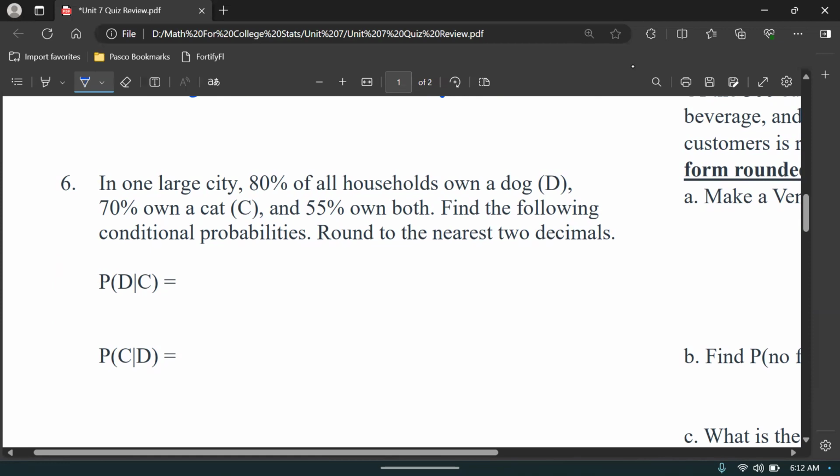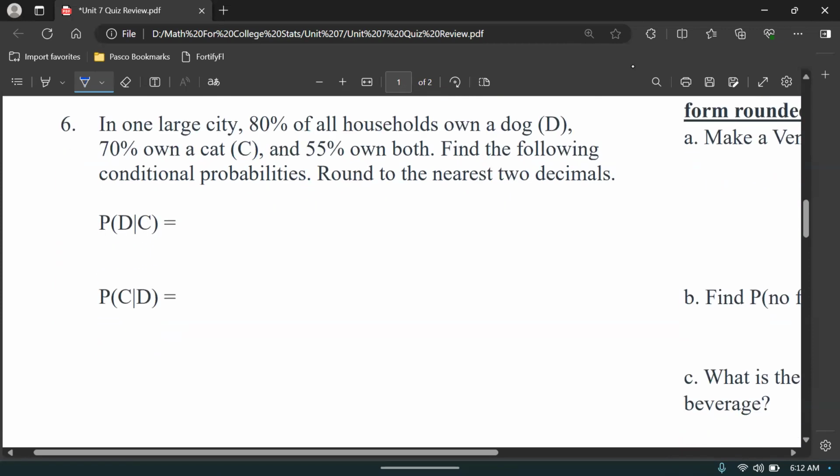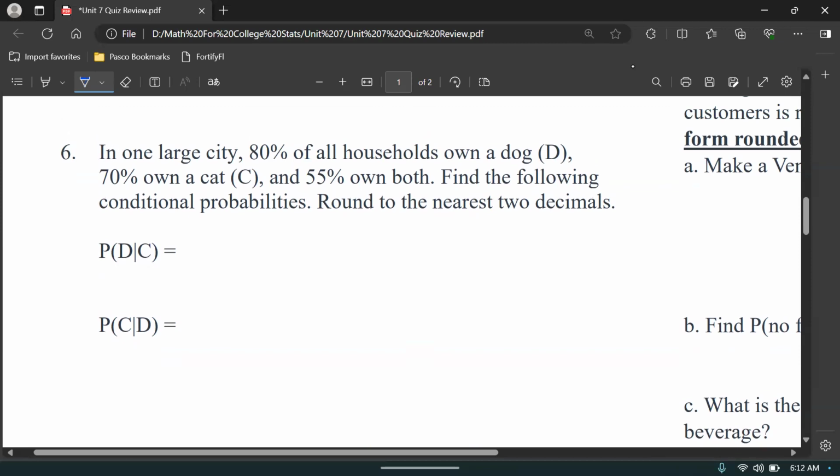Now remember the conditional probability formula. If you have the probability of D given C, which is what this says, right? D given C. And this one down here is C given D, so it's a little bit different. The conditional probability formula would be the "and" on top, so the probability of dog and cat over the probability of the second part, the given part.